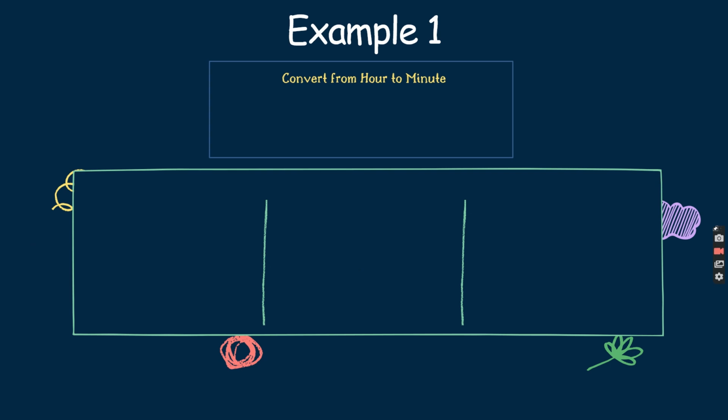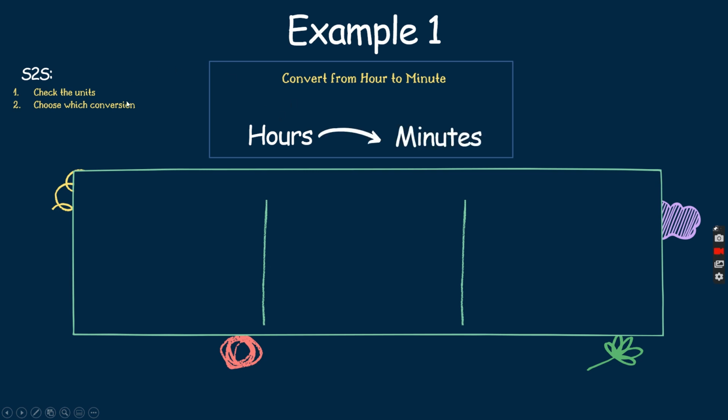So example 1, convert from hour to minute. I'm going to write down the S2S right on this side. So first we need to check on the units. So check on the units. What does it tell you to do? It asks you to convert from hour to minute, and then choose which conversion. So you're just going to be focusing on hours and minutes. And just now I showed you if you want to change from hours to minutes, you just times it by 60. So step 3, just carry out the calculation.